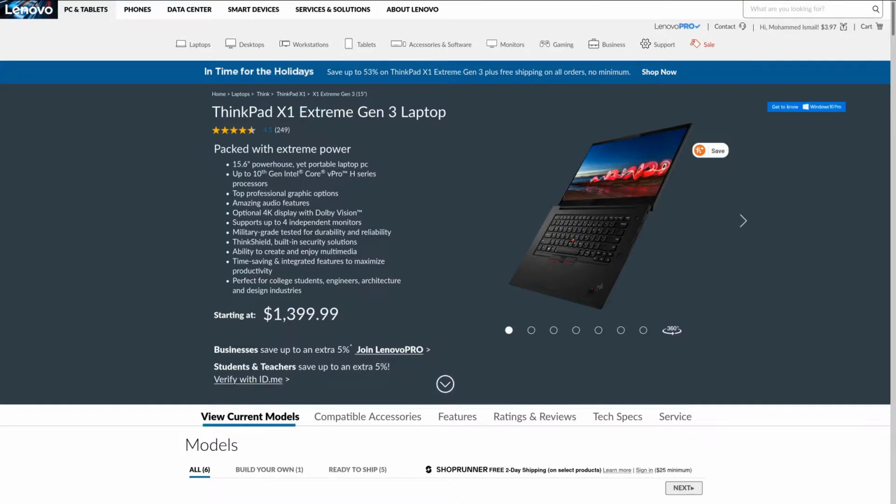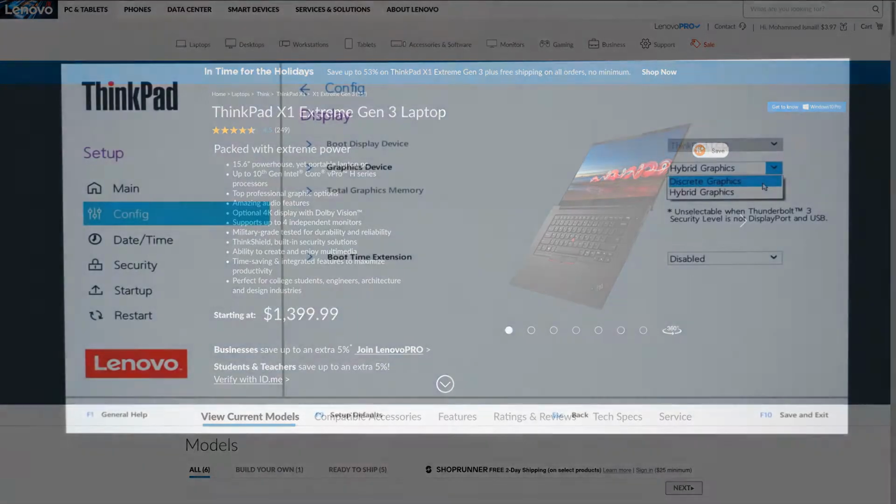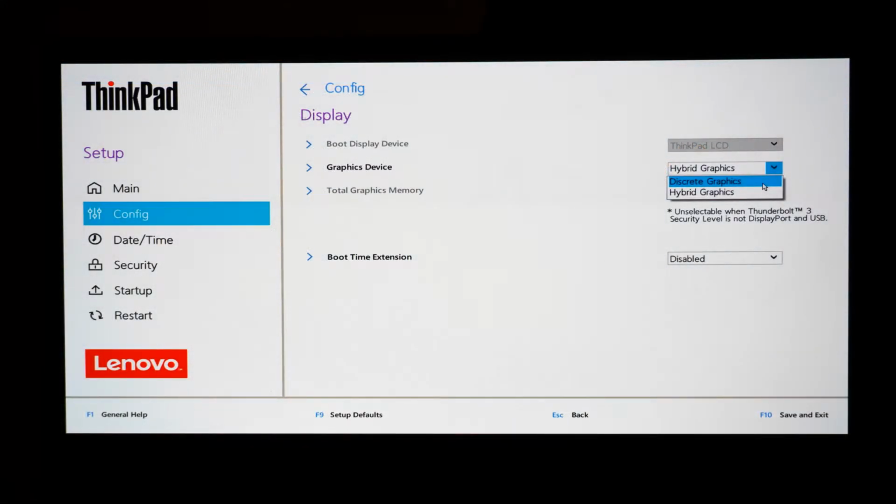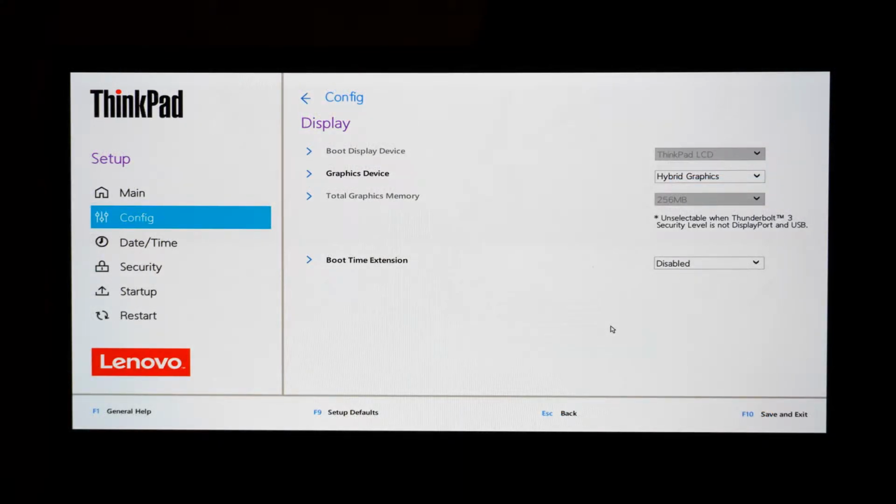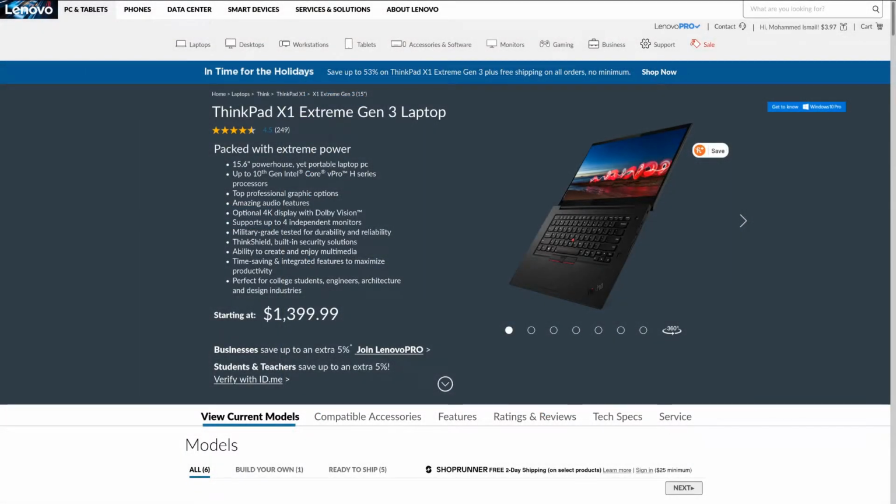Now we've talked about the screen brightness issue in one of the previous videos, where while running the device on discrete graphics through BIOS, the brightness stayed on full setting. Though the issue is not there anymore as the setting has been now reverted back to hybrid graphics, the brightness still starts at maximum on every login and needs to be lowered down before use.